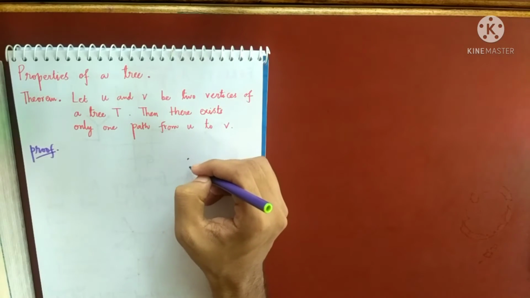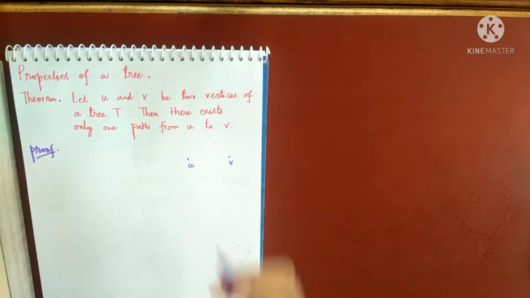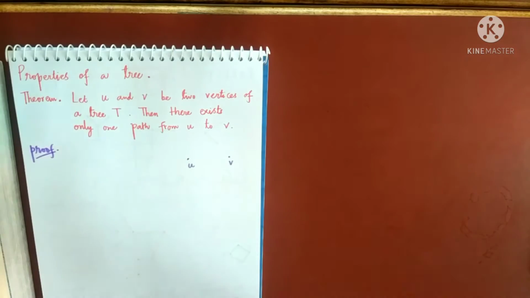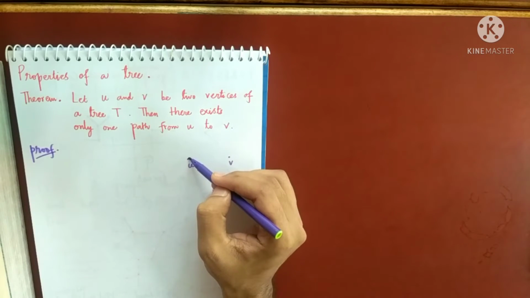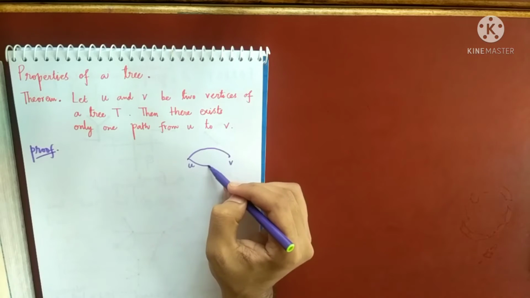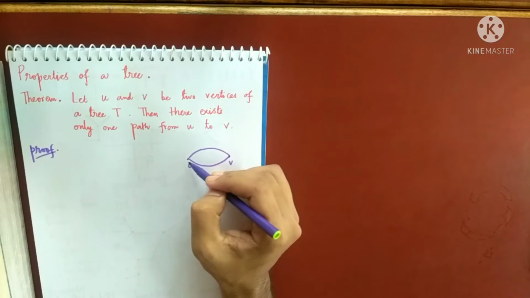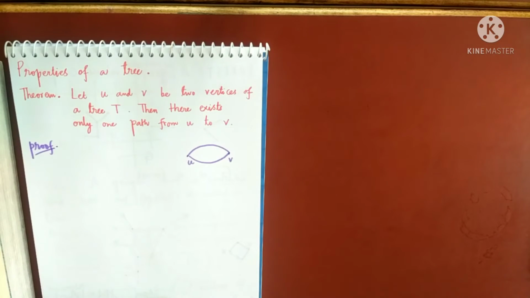Suppose you have two vertices u and v. Suppose there are two paths from u to v. Now two things may happen. The two paths are disjoint. That means the two paths do not have any vertex or any edges in common. So the paths will be like this. One path, suppose this, and we are reaching v. Another path is this, and they do not have any intersection.